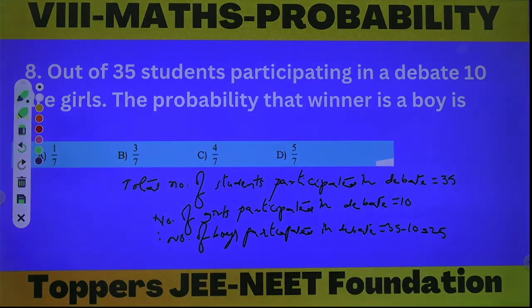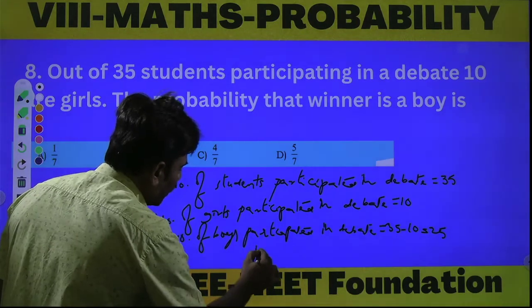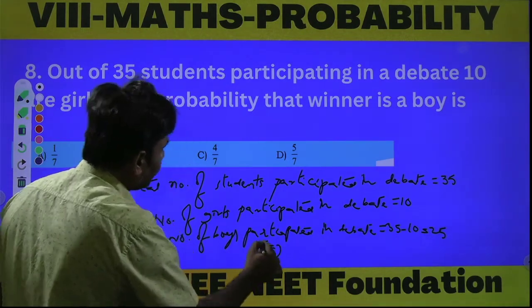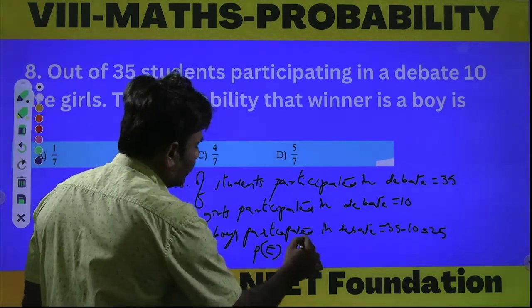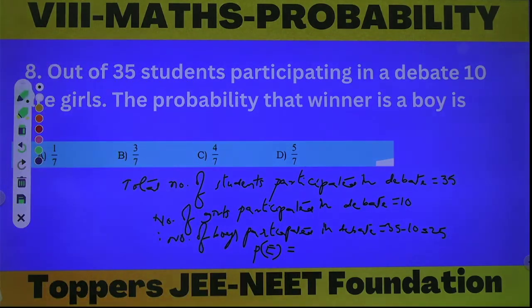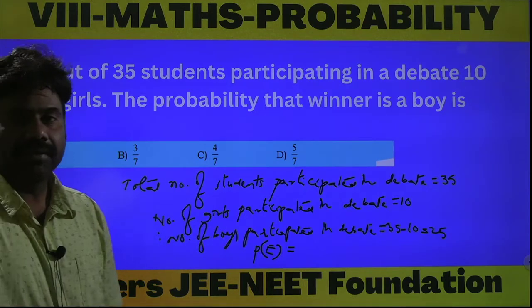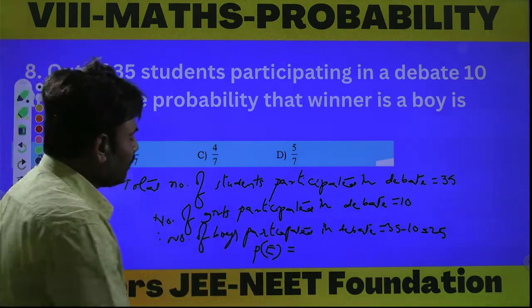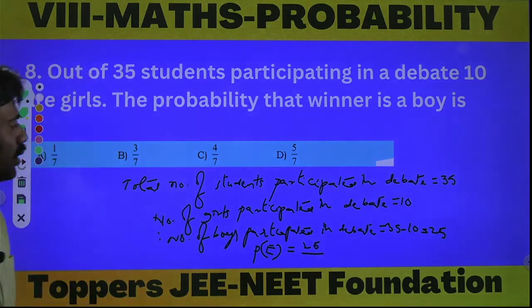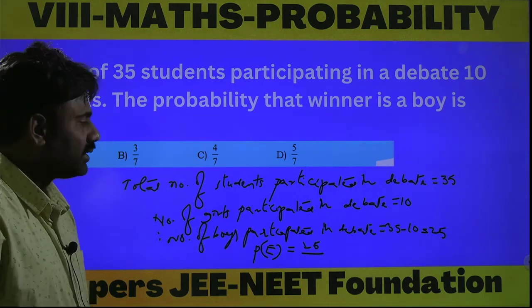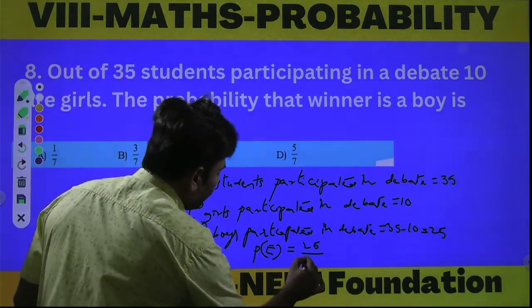Now the probability that the winner is a boy. Let P of E be the probability that the winner is a boy. Here, what do the favorable outcomes mean? Only a boy should win. So how many boys are there? 25. These are the favorable outcomes to the event, and the total number of outcomes means the total number of students participating in the debate, that is nothing but 35.